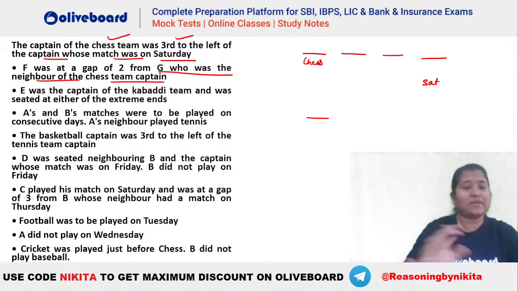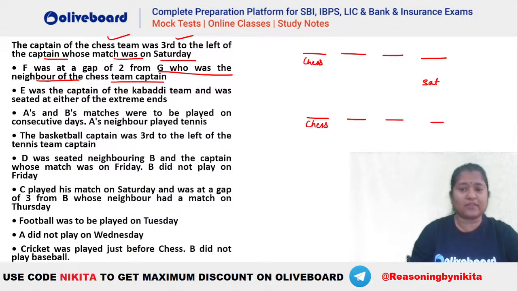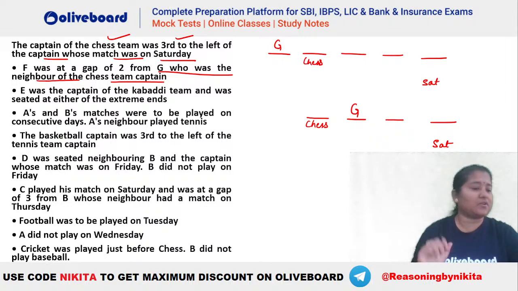So we know how many players are there? 7 players in total, right? Let's take the two cases here. Let's say this is chess 1, 2 and 3. This is your Saturday. So you can see that G can be this person or G can be this person, because it is given that G has to be a neighbor of chess. Now you can see that F has to be at a gap of 2 from G.